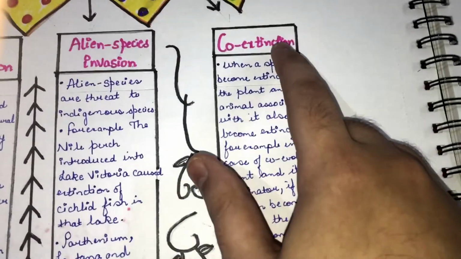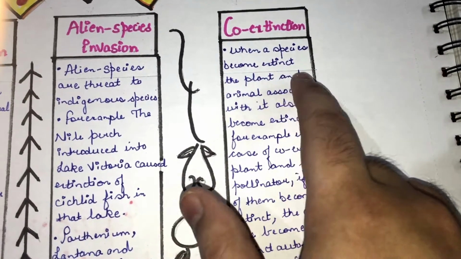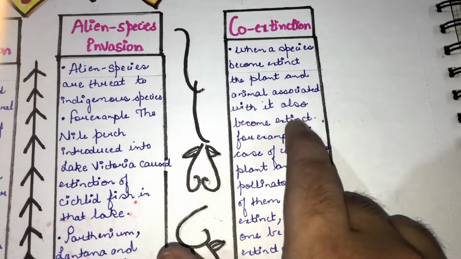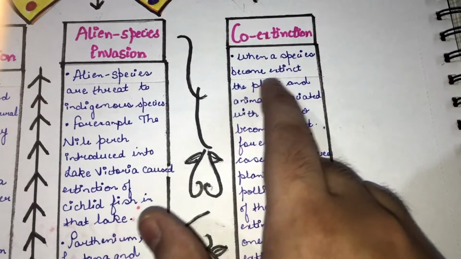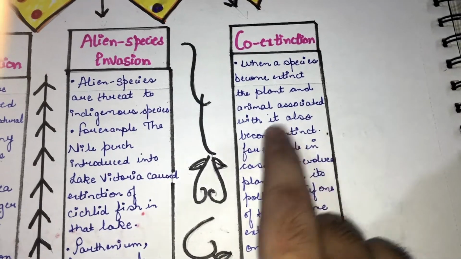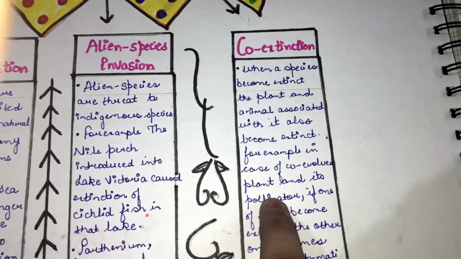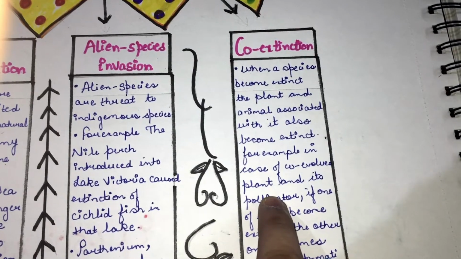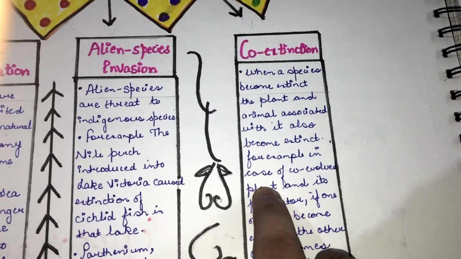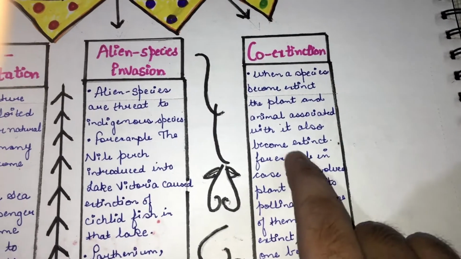Fourth is co-extinction. When a species becomes extinct, the plant and animal associated with it also become extinct. For example, if a plant is pollinated by an insect and that insect becomes extinct, the plant will automatically become extinct because it cannot be pollinated without that insect.